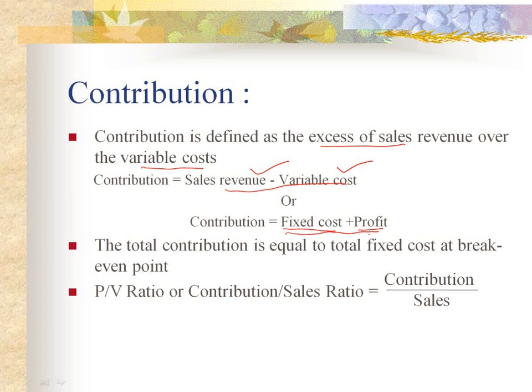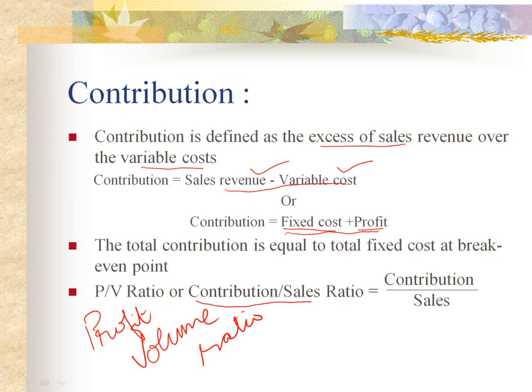Second important thing is PV ratio. It is known as profit volume ratio. It is also known as contribution sales ratio. This is calculated as contribution divided by sales.